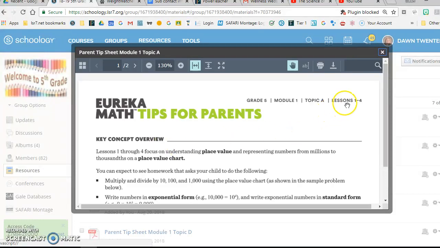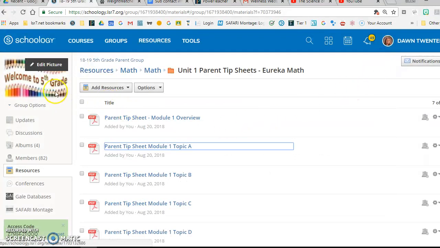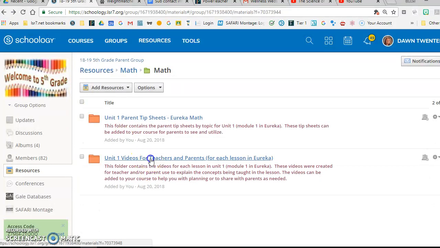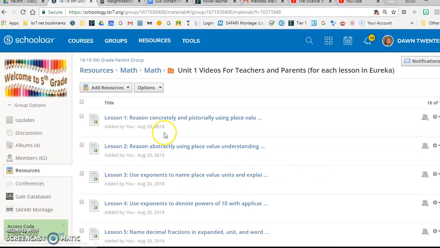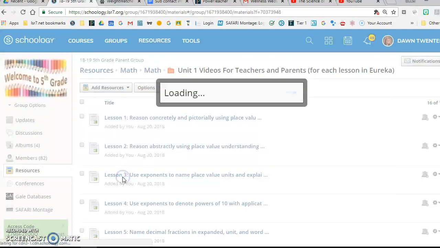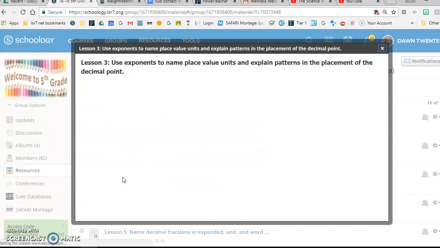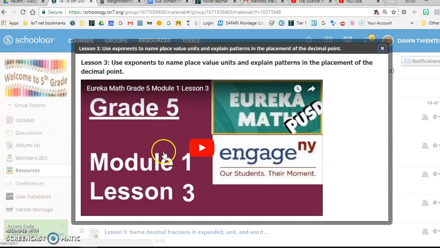and you can see that it's lessons 1 through 4, which we sent home lesson 3 yesterday. So you could read that to have a resource to be helping at home. But also, if you wanted more resources, if you click back, you can see there's videos to go along with every lesson. So, for example, lesson 3 was yesterday. You could click on lesson 3, and a video will come up that you can watch to go along with the lesson.